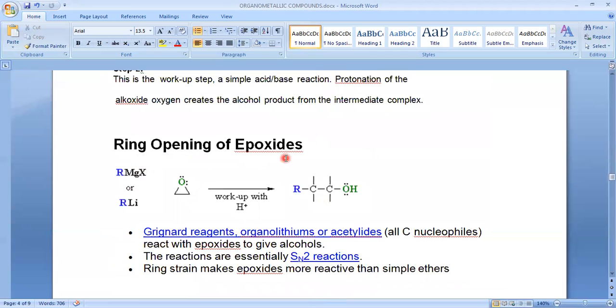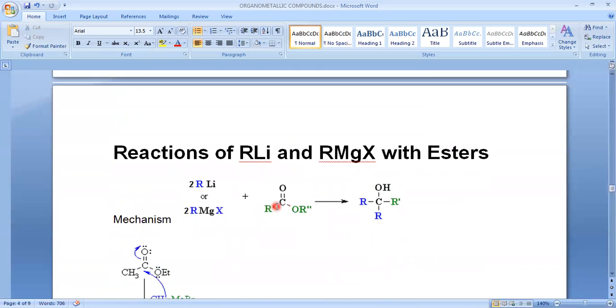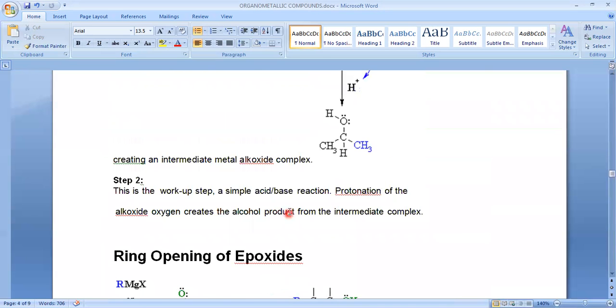Next, ring opening of epoxide. I think you have studied epoxides under oxygen compounds. Here also it is the same thing. The alkyl part acts as a nucleophilic center, and either of the carbons can act as an electrophilic center. So R attacks here, and then there is complete shifting of this bond onto the oxygen atom. Then acidic hydrolysis gives the alcohols. That means we can prepare alcohols with carbonyl compounds as well as epoxides. It is an SN2 type of reaction, with a similar mechanism.